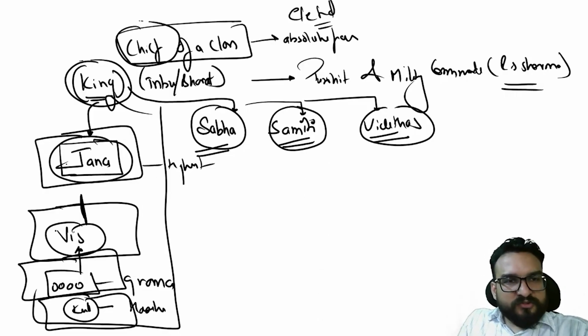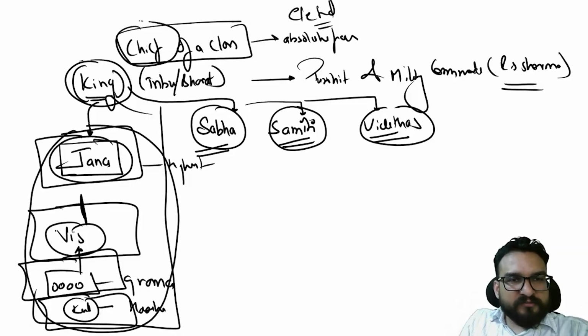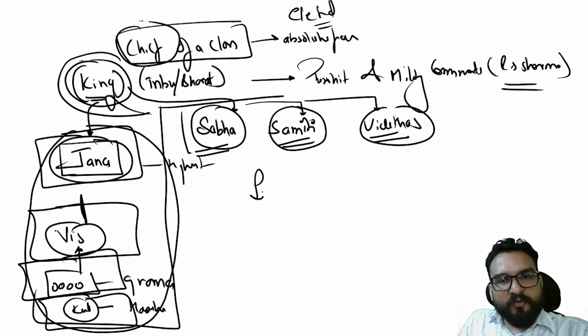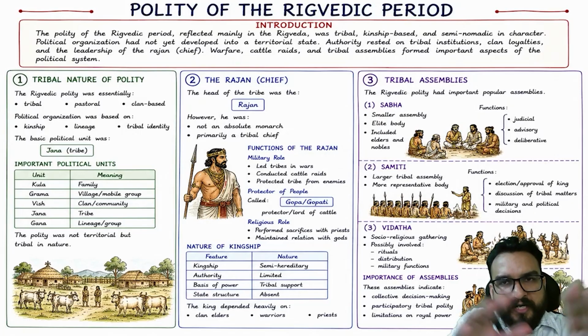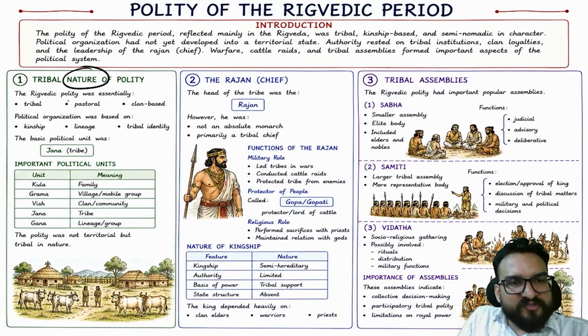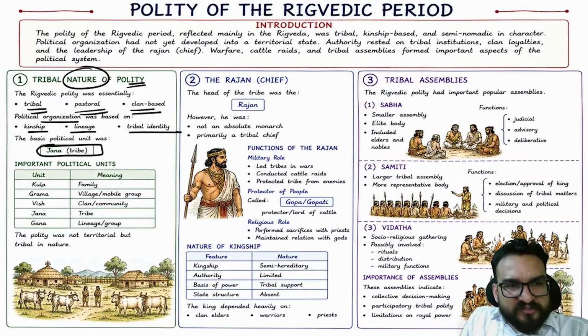ठीक है. So this is the provincial setup, how the kingdoms are divided over here. This is the central setup, and this is less elaborate. Means a lot of officials you will not find. Simple chief based alliance or simple chief based administration you will be finding. ठीक है, तो tribal nature of polity कैसा था? Tribal, pastoral and clan based. Political organization was based on kinship, lineage and tribal identity. The highest political unit was Jana. Jana कैसे बना? कुल से ग्राम, ग्राम से विश, विश से जना, जना एक ट्राइब है.